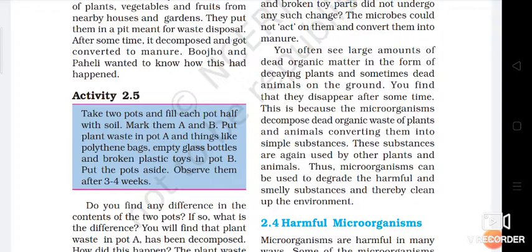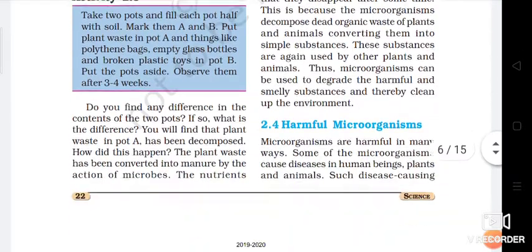Wherever they go, they will be decomposed by the decomposers. They will convert them into small and simpler substances which can mix in the soil. So this way they can clean the environment.